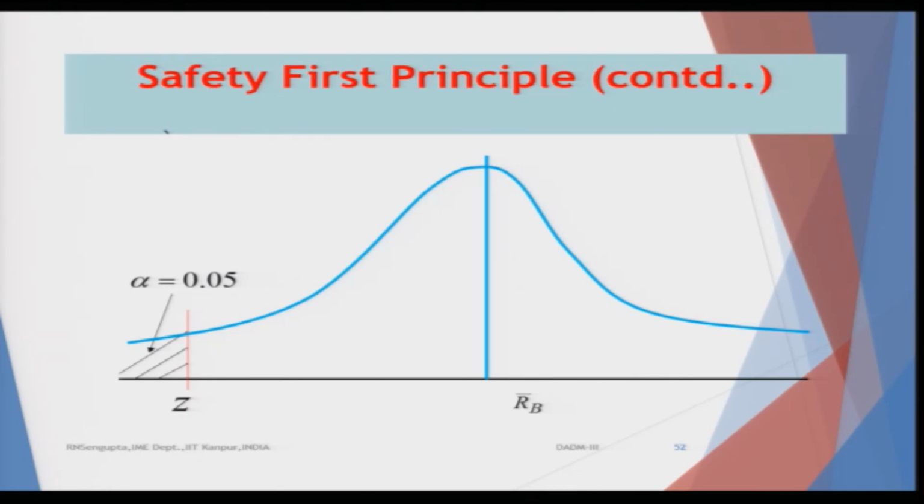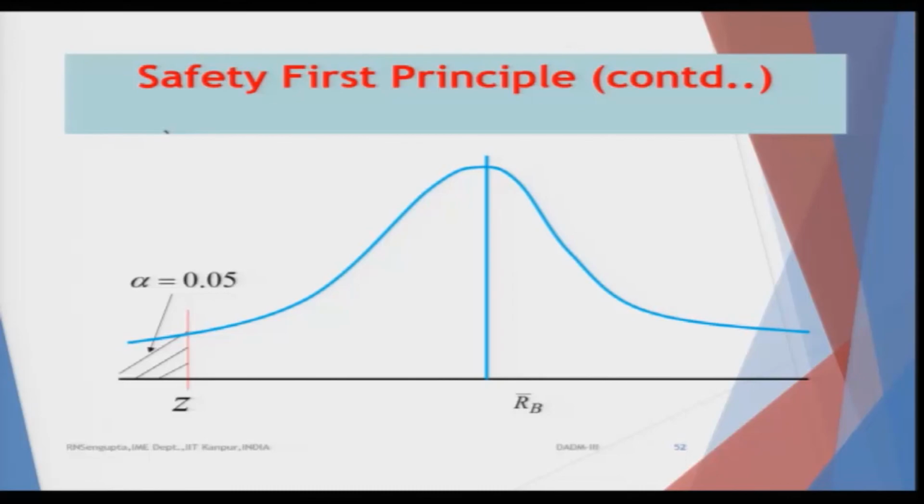In this graph, we are finding out the value of alpha. Alpha can change, going from 0.05 to 0.10, 0.20 and so on. Obviously, as alpha increases, the z value, which is the R_L or R_p value, will also start moving, and hence the distribution by itself will be moving.